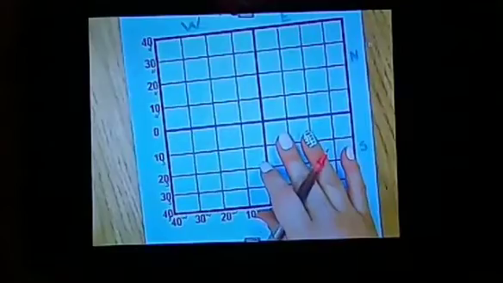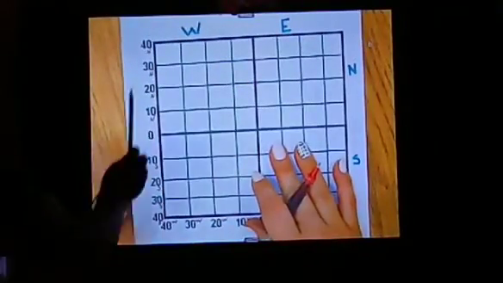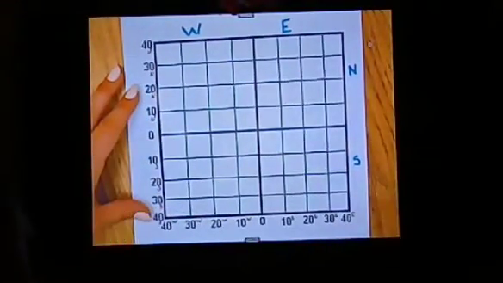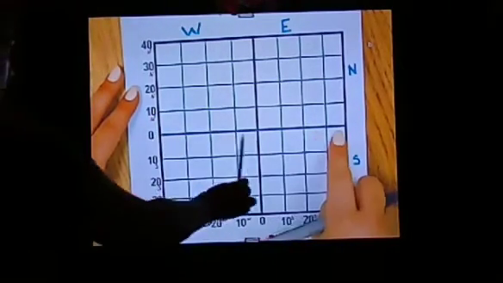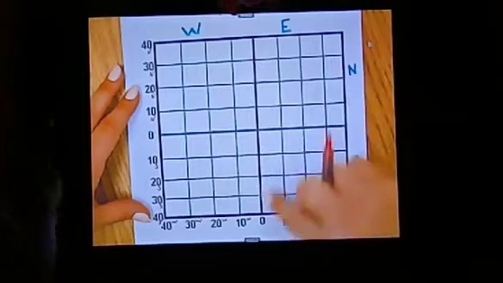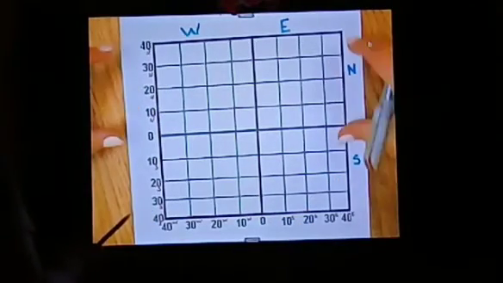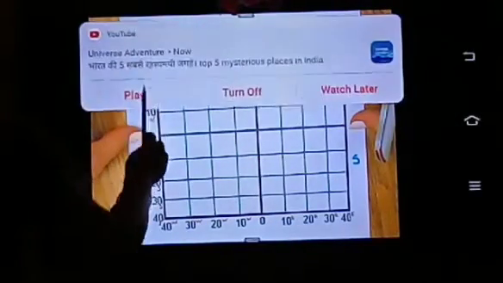For this activity we have a chart paper. Now it's a square shape. We have the equator. It is a square shape. Now degrees are there also.